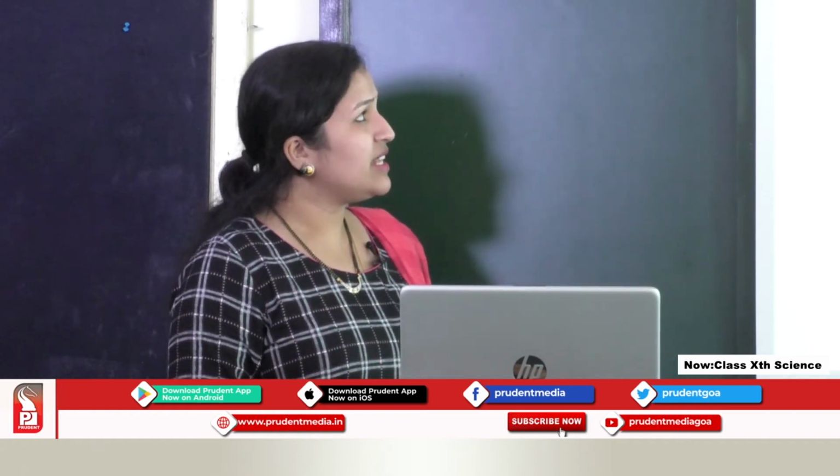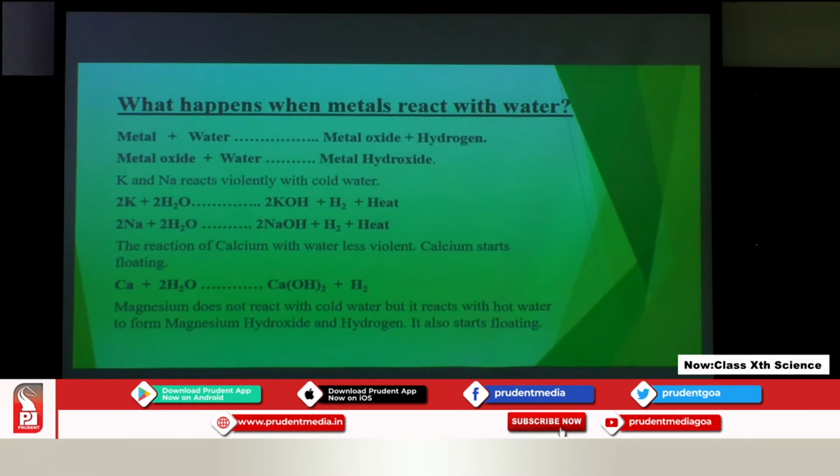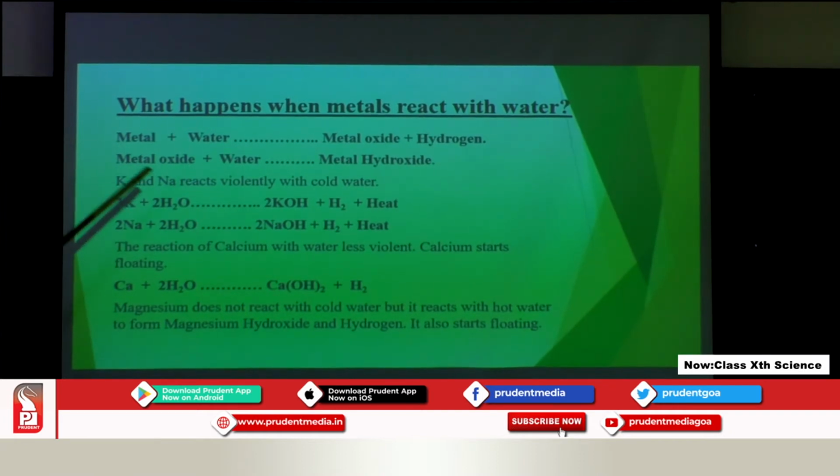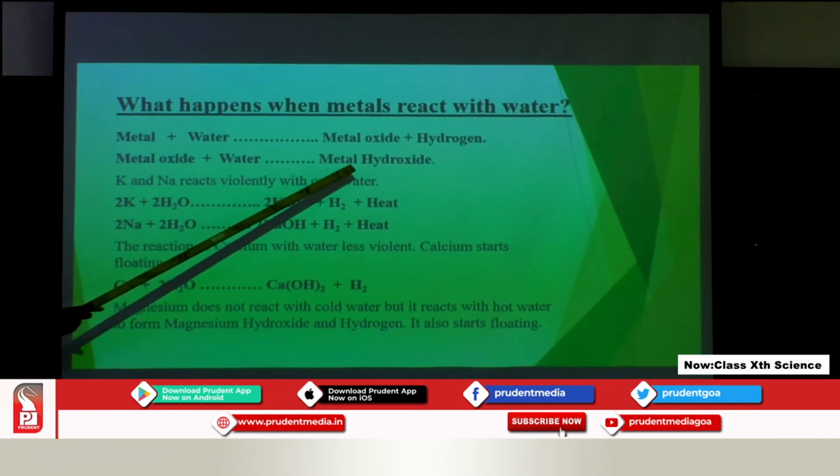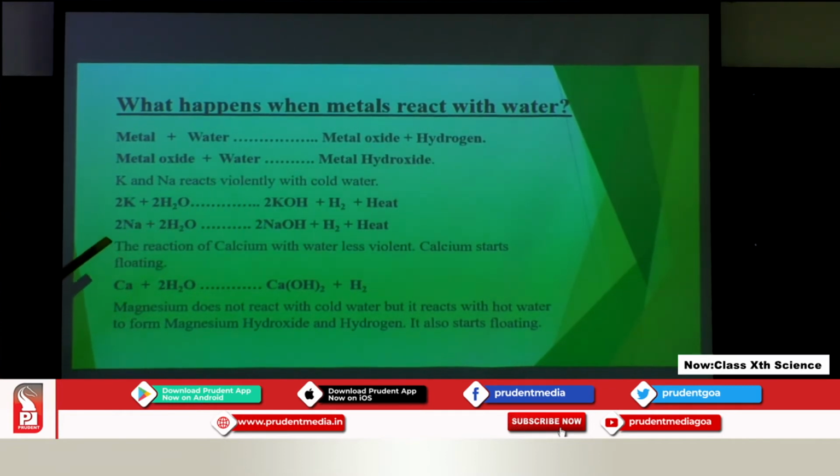So, when metals react with water, we first get the formation of metal oxide, and hydrogen gas is liberated. So, this metal oxide, when it reacts further with water, forms metal hydroxide. Okay. Out of all the metals, sodium and potassium, we said, are stored in kerosene. So, when they are added to water, they react violently with the cold water. Violently means a large amount of heat is evolved in the process when sodium and potassium are mixed with cold water.